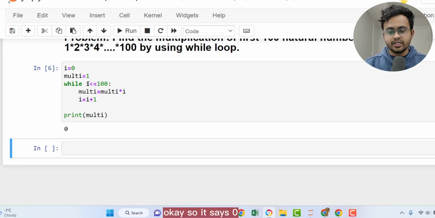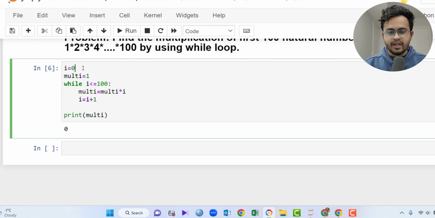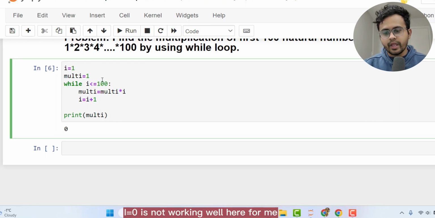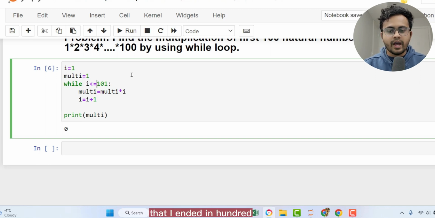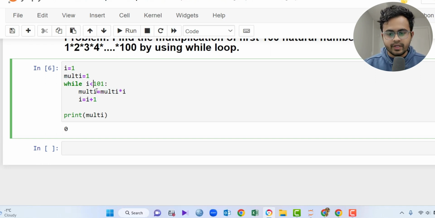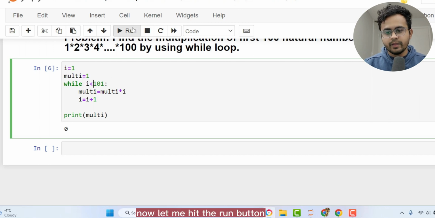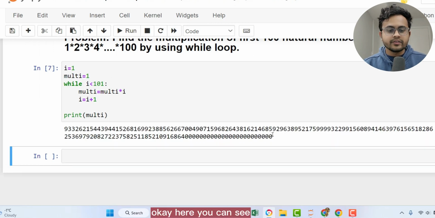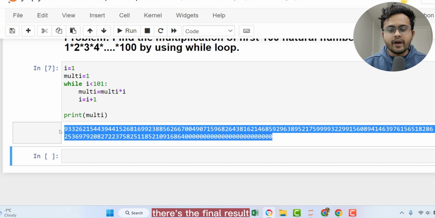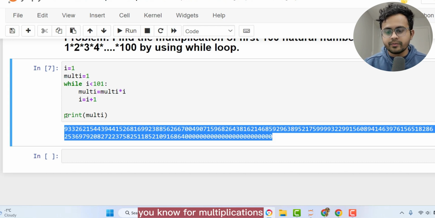Okay, so it says 0. So it seems like i is equal to 0 is not working well here for me. So let me start with i is equal to 1, then I end at 100. That means i less than 101. Now let me hit the run button. Okay, here you can see I got the result. That's the final result for multiplications.